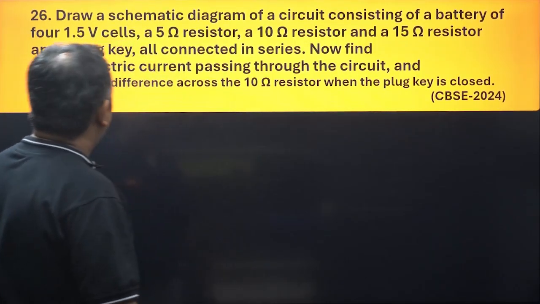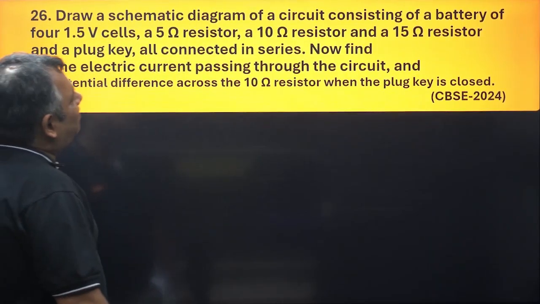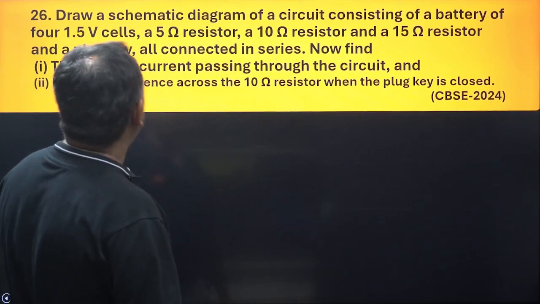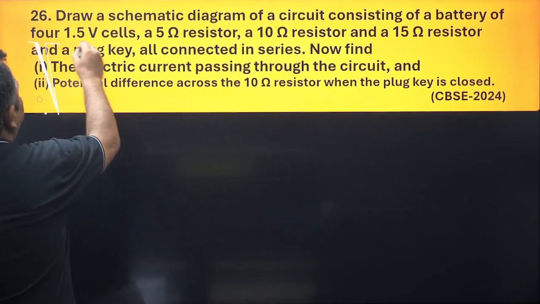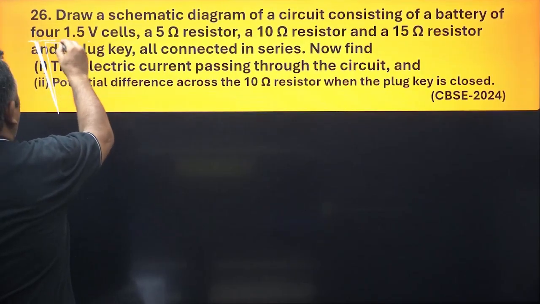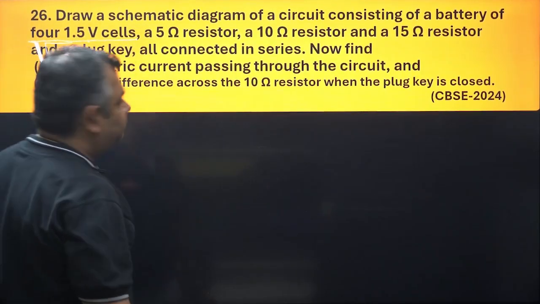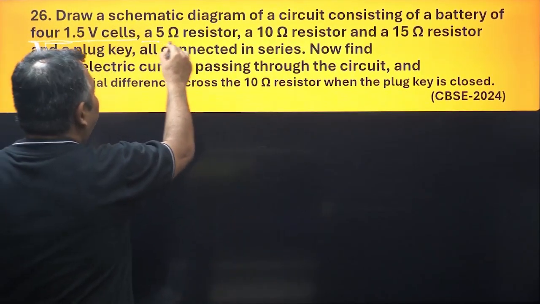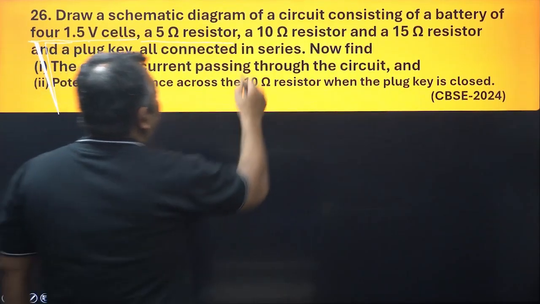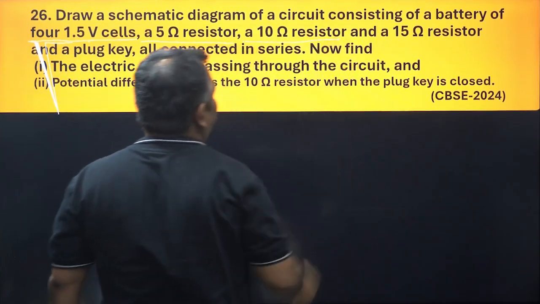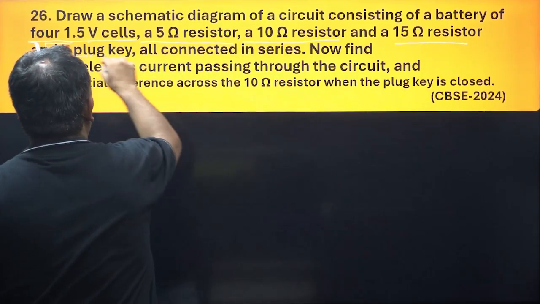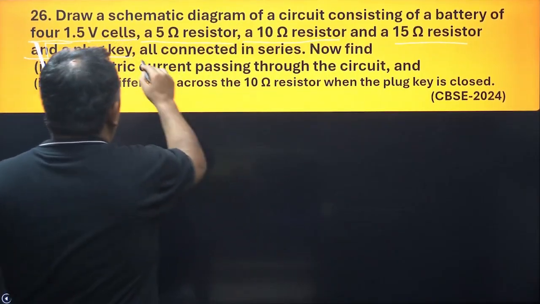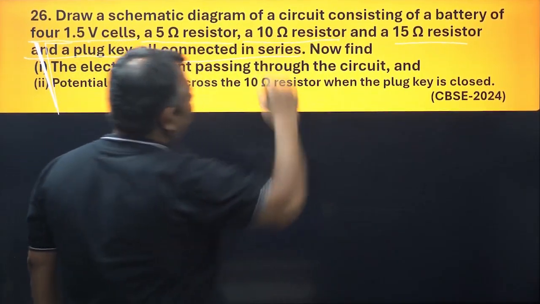This says, draw a schematic diagram of a circuit consisting of a battery of 4 1.5 volt cells. Please remember what it has said. It has said 4 1.5 volt cells, a 5 ohm resistor, a 10 ohm resistor, and a 15 ohm resistor, and a plug key. All connected in series.